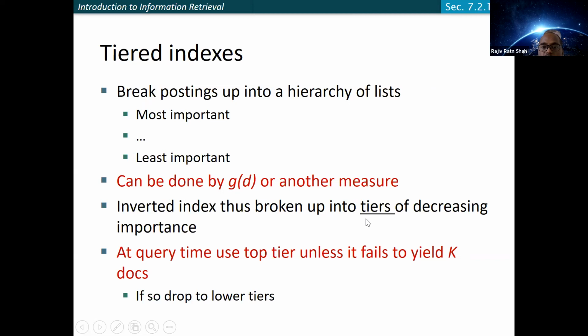Since the inverted index is broken into tiers of decreasing importance, like GD, you only need to cover the top K documents from, for example, the most important list that you have. So at query time, use the top tier unless it fails to yield K documents, and if so, drop to the lower list, and you can continue doing so until you get the required number of documents.